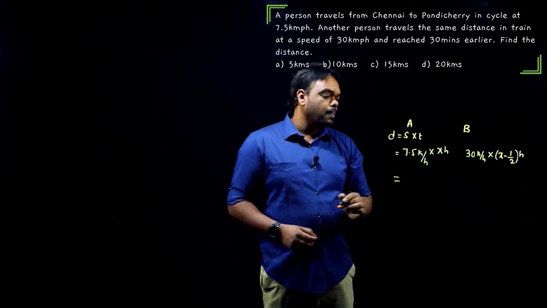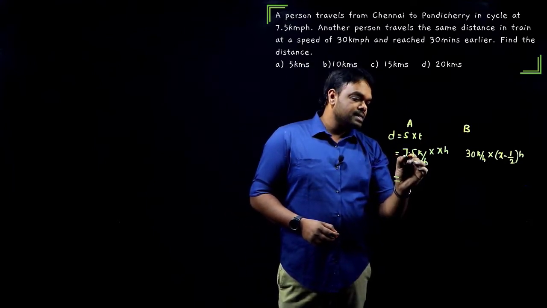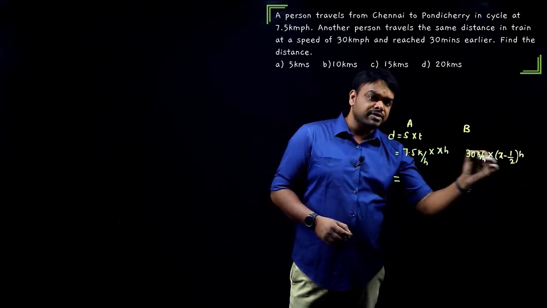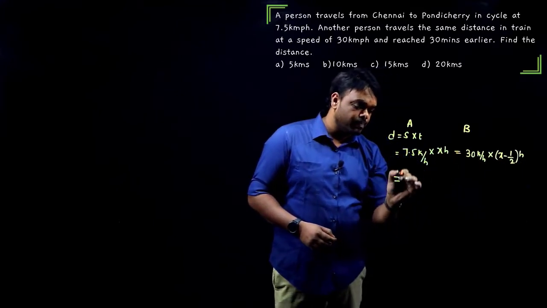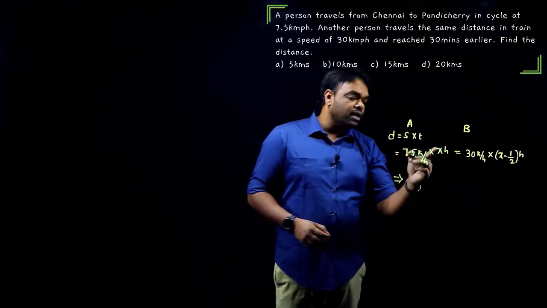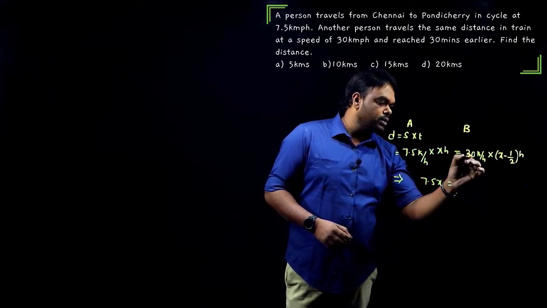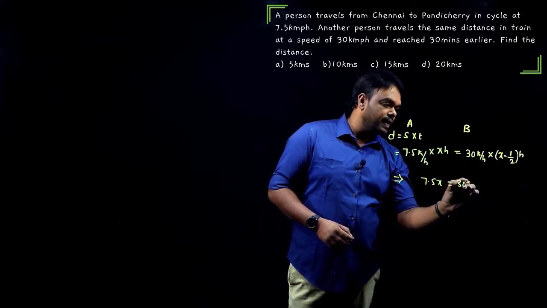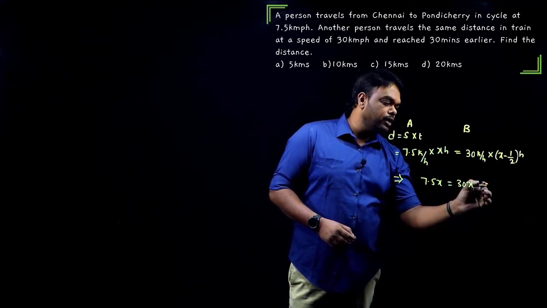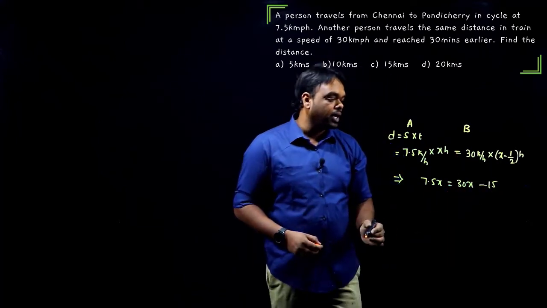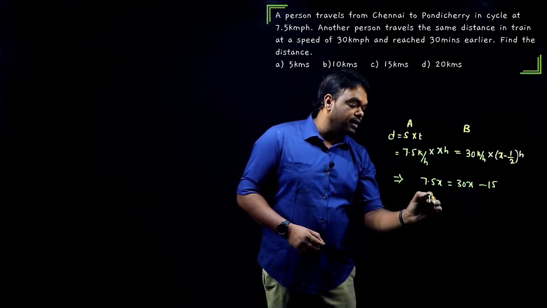So if you see, look, this is also distance and this is also distance. Both are same distance. Now, here we get 7.5x is equal to 30 into x is 30x minus 30 into half is 15. Okay. I'll send this 15 to the other side here.